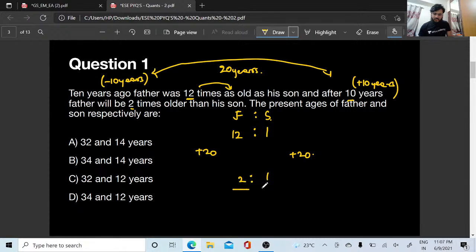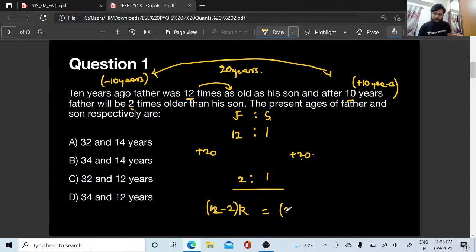So son is 1 and father is going to be 2. So let us see how we can solve this question. I have taught you guys these methods in my special classes as well as in my plus courses, right? So this is going to be 12 minus 2r is equal to what?